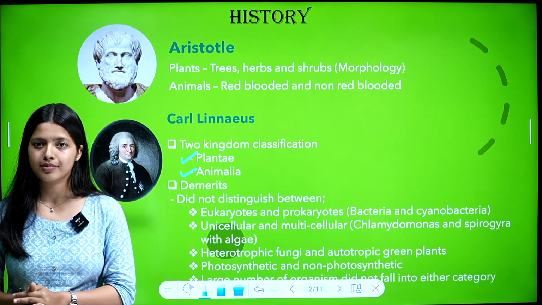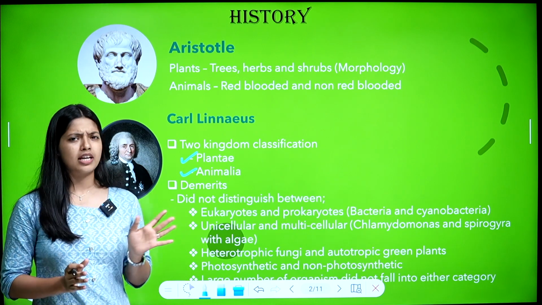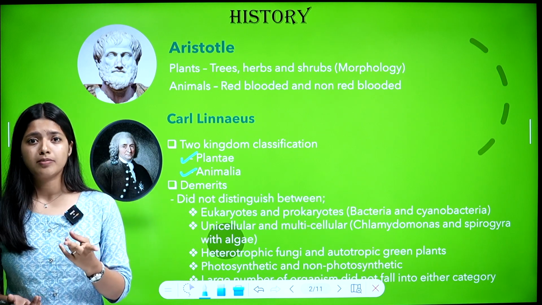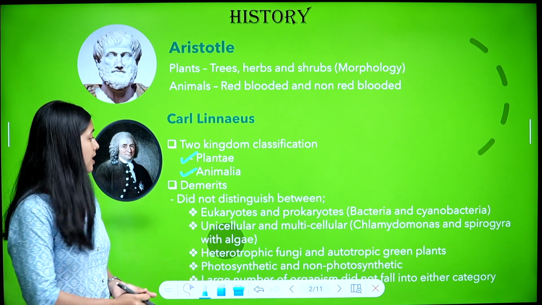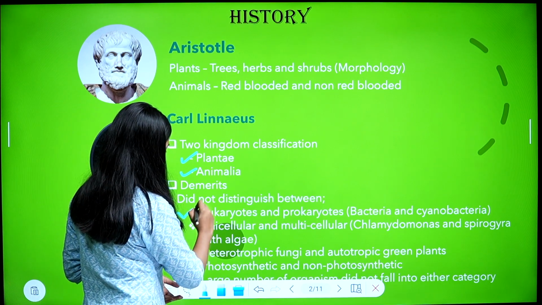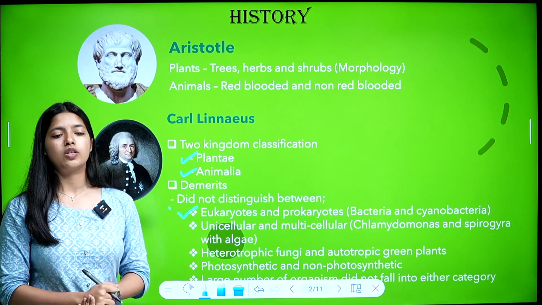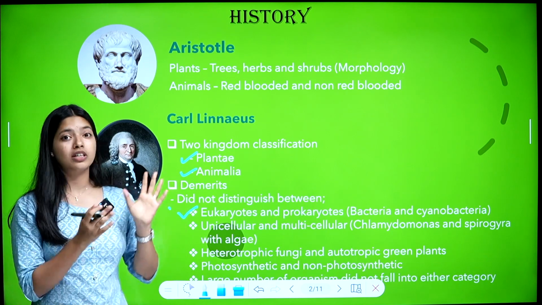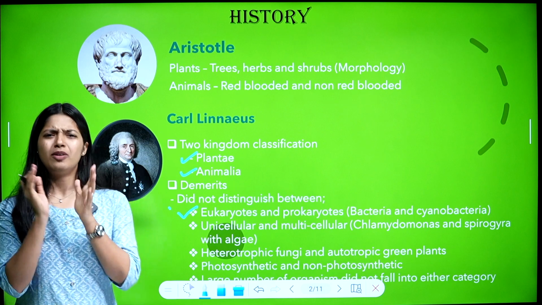Is that clear? This classification had a lot of demerits. Why? Because there are only two kingdoms, and we will see what the demerits were. First demerit, he did not distinguish between eukaryotes and prokaryotes. So, what are eukaryotes and prokaryotes? You have a lot of terms in this chapter, and these are very basic terms.